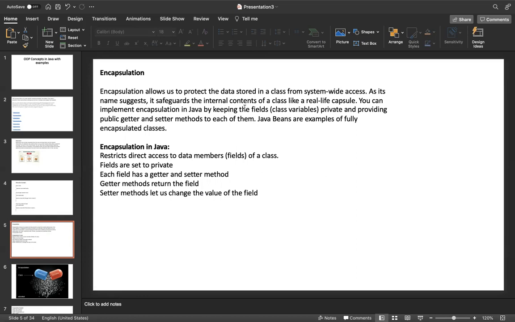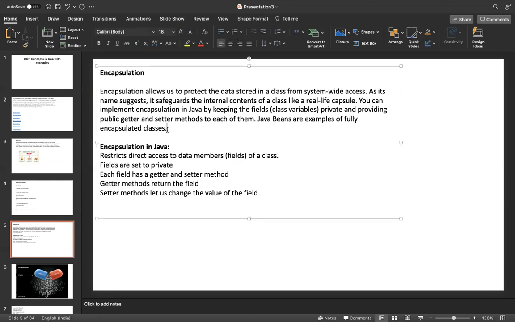If you read this, it safeguards the internal contents of the class like a real-life capsule. You can implement encapsulation in Java by keeping the fields, which are nothing but variables, private and providing a public setter method on each of them. I will explain in detail how we programmatically implement encapsulation. This is the definition. See how we are implementing this. These are the steps you follow.